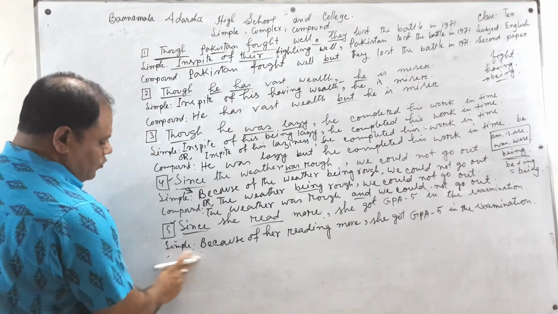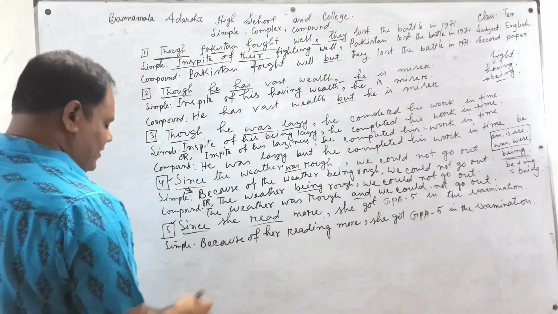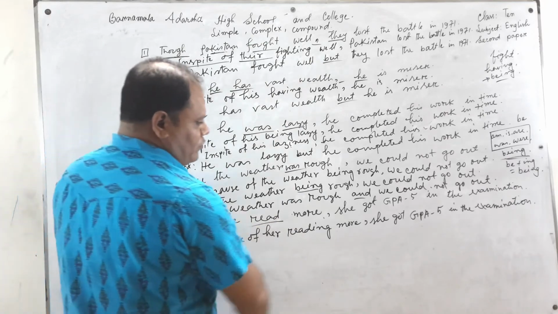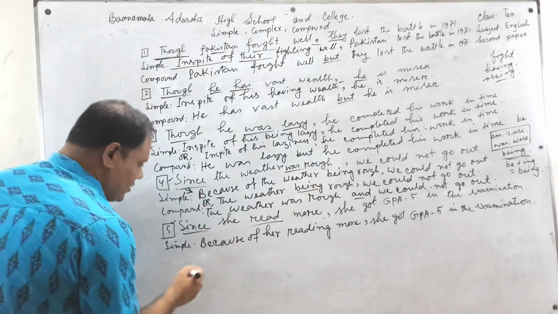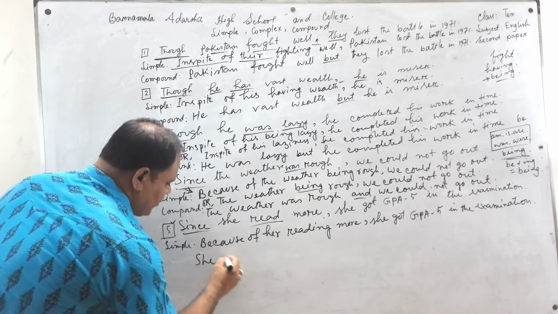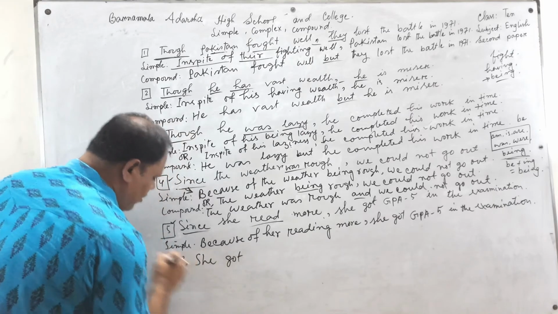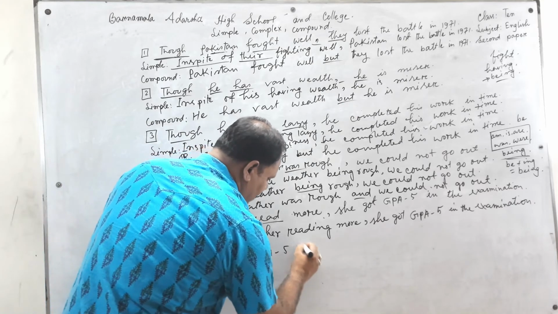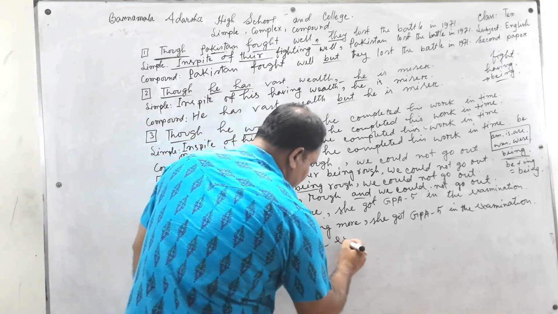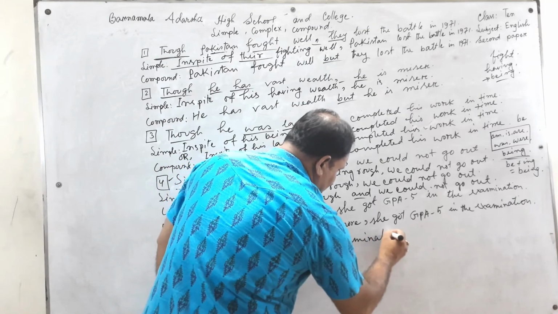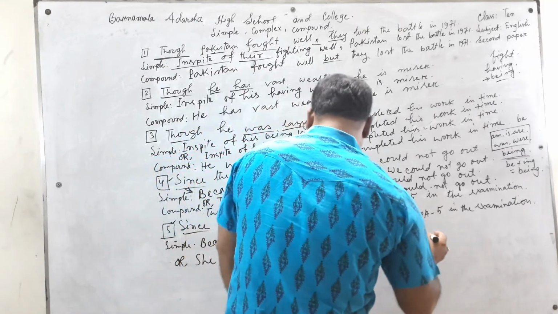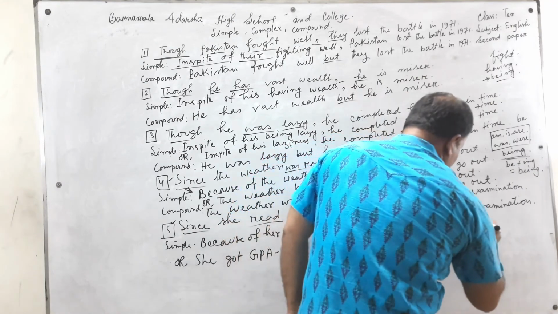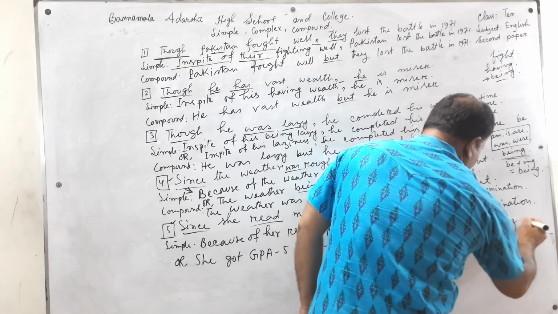We can write the sentence by changing. At first we put the principal clause, then the subordinate clause. She got GPA 5 in the examination because of her reading more.